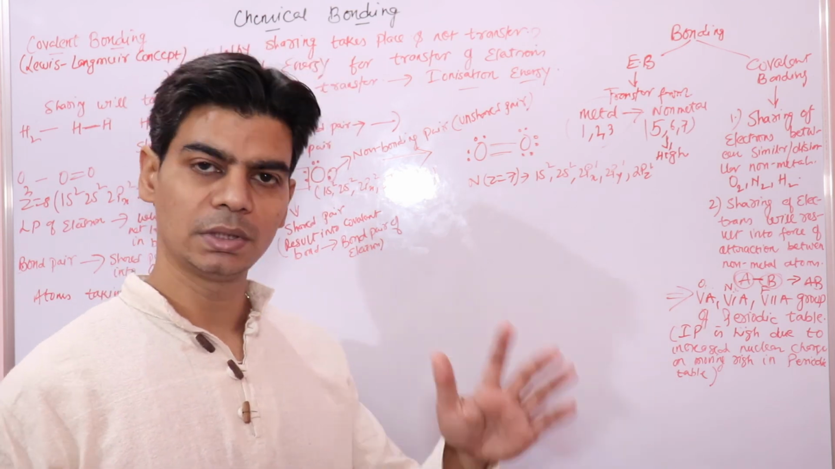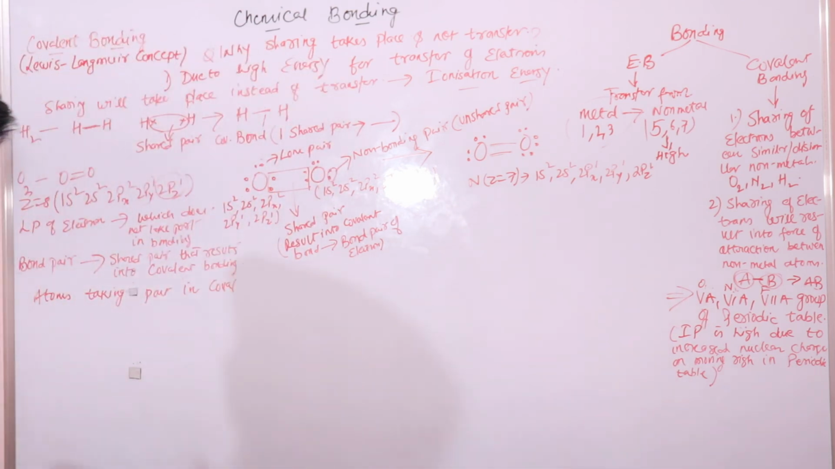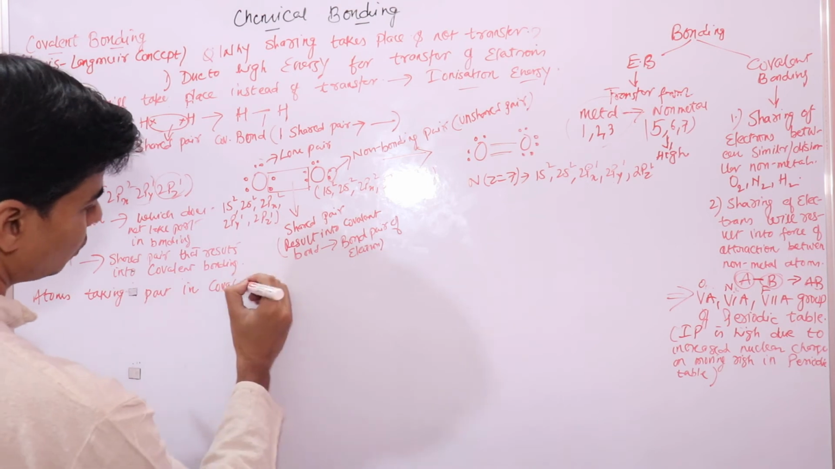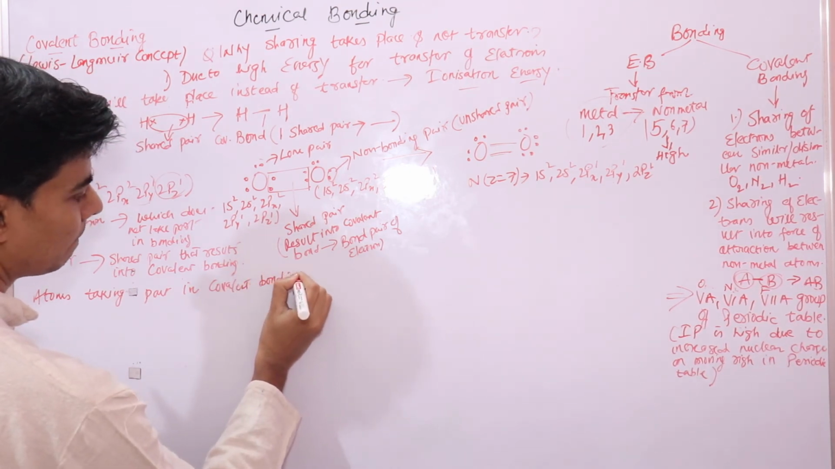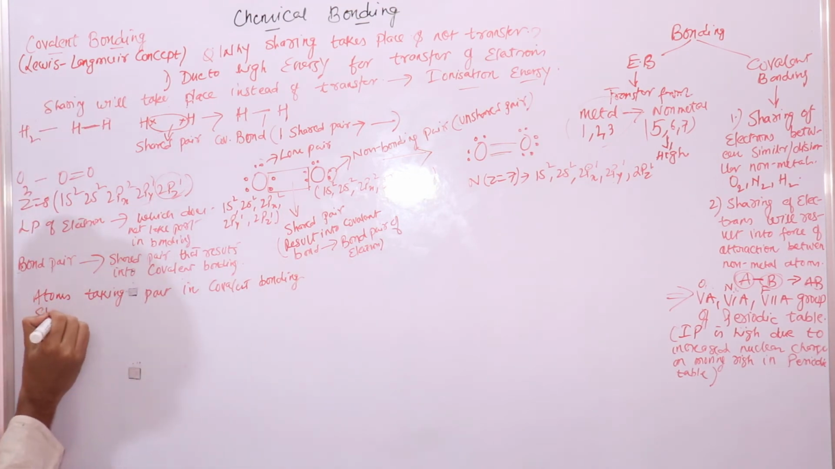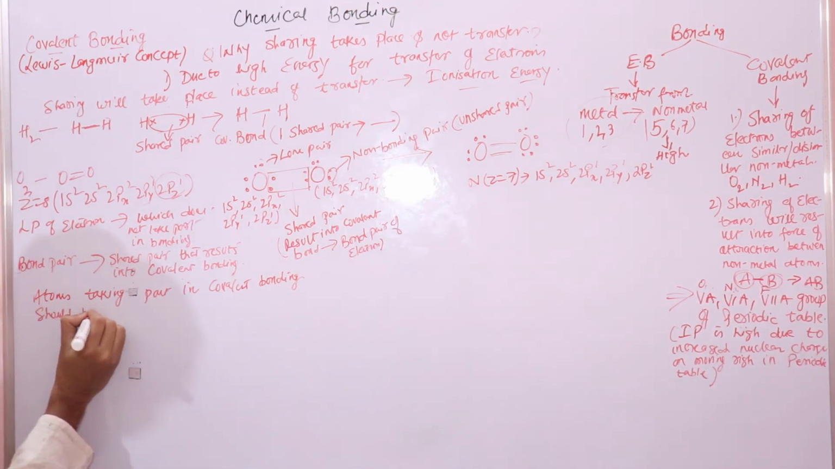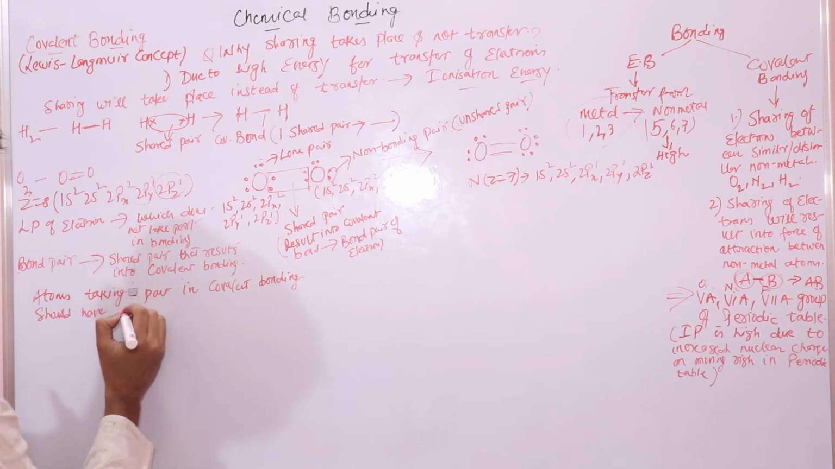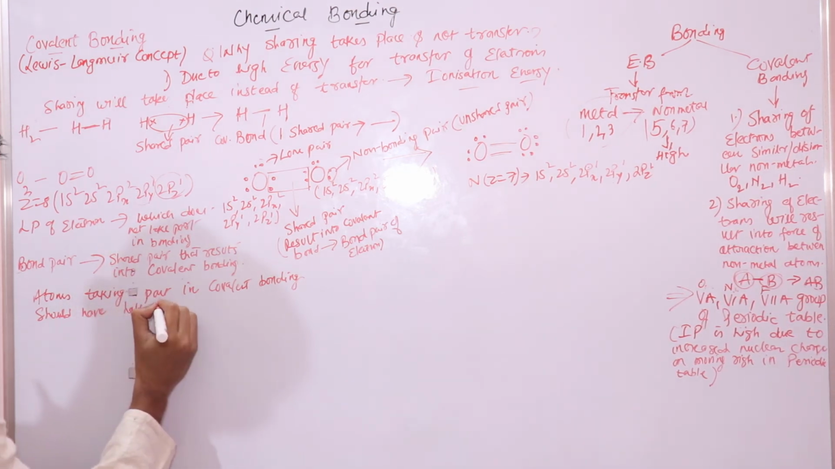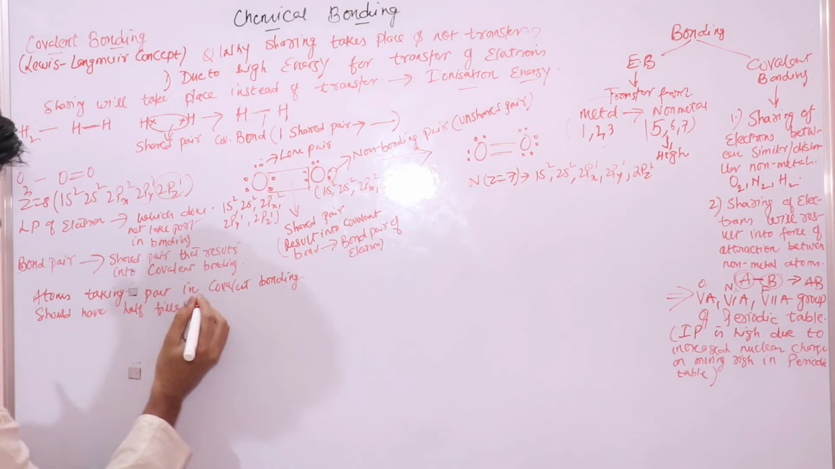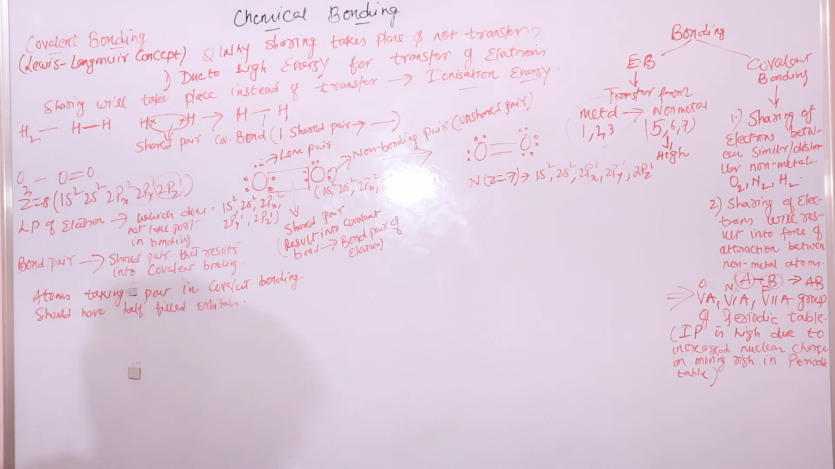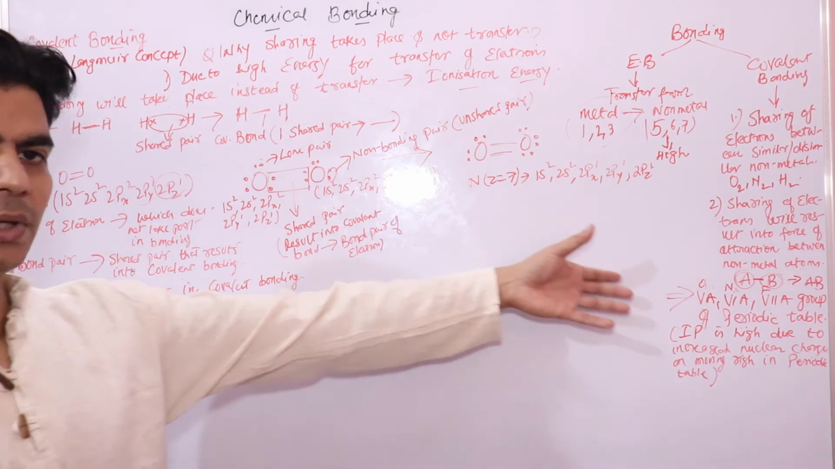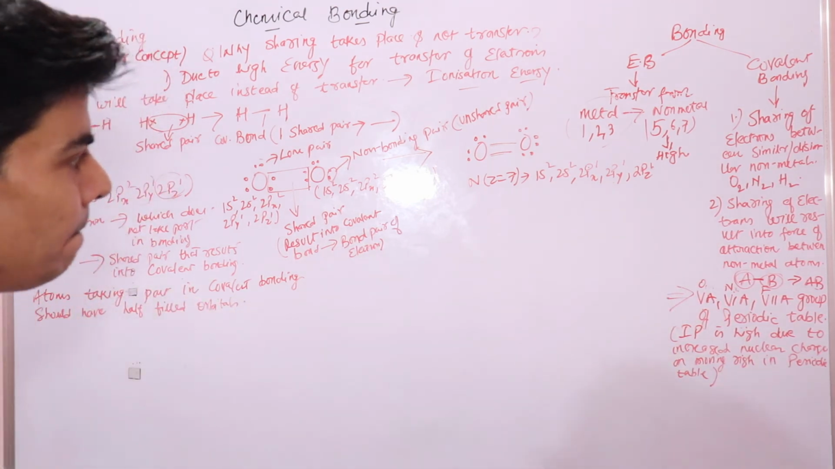If you have any doubts, you can go back and look at those lectures. Atoms taking part in covalent bonding should have half filled orbitals, and it is due to these half filled orbitals that this bonding will take place. We'll see that in future, right.